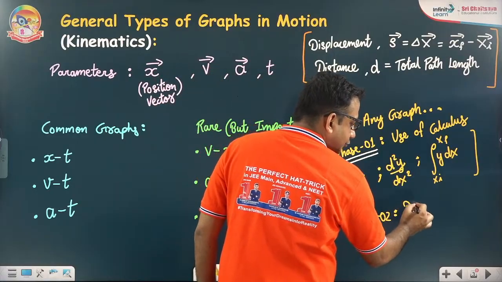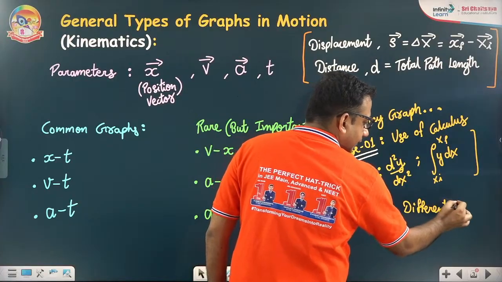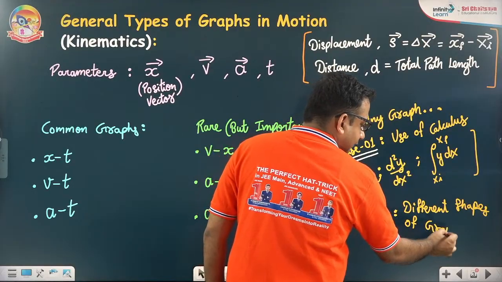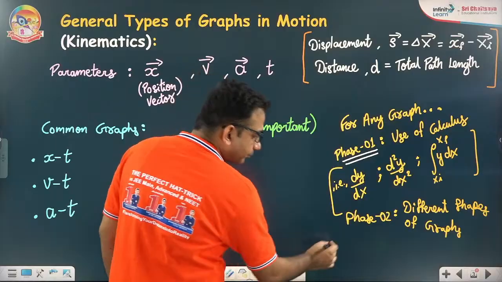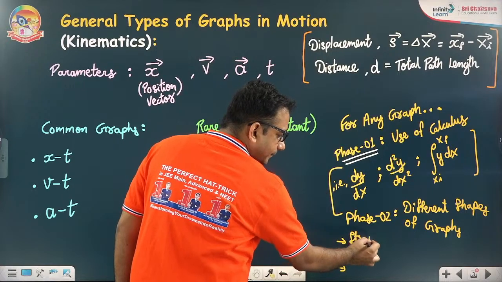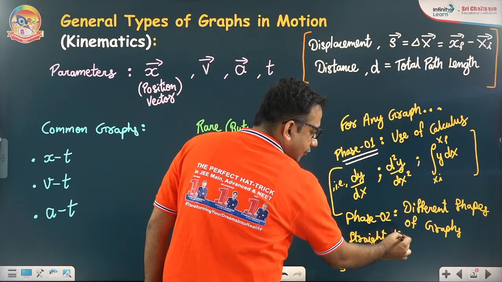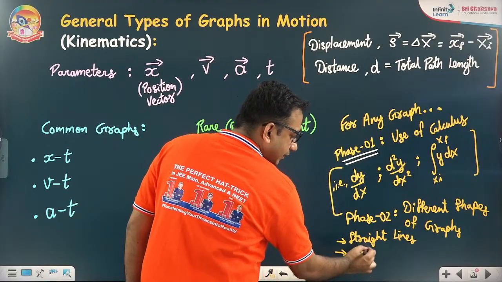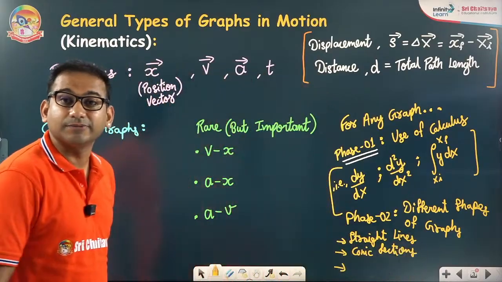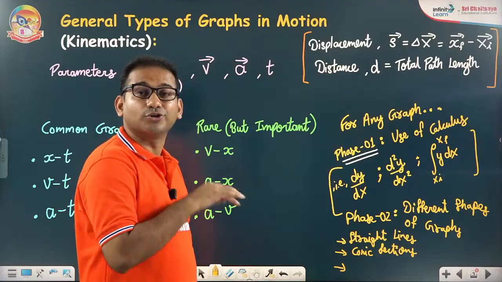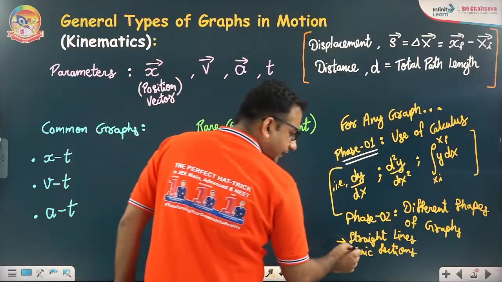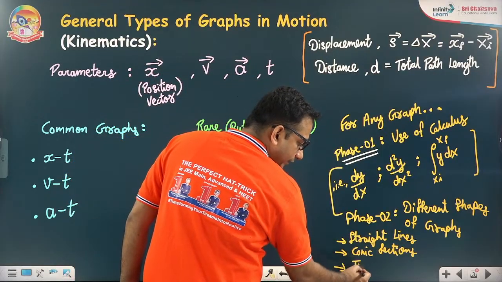Phase 2, different shapes of graphs. In these different shapes of graphs, we again have 3 different components. We have straight line, we have conic section. Conic sections will involve circle, parabola, ellipse, hyperbola. How to judge the equation, how to draw the design, where the curve will pass from, how to comment about the slope, everything. And the third thing will be trigonometric graphs.